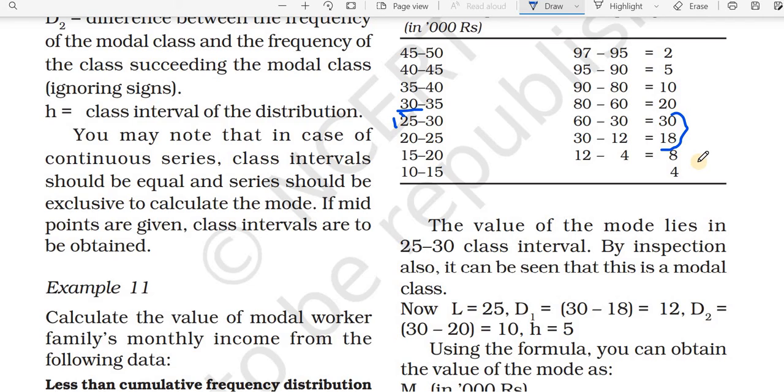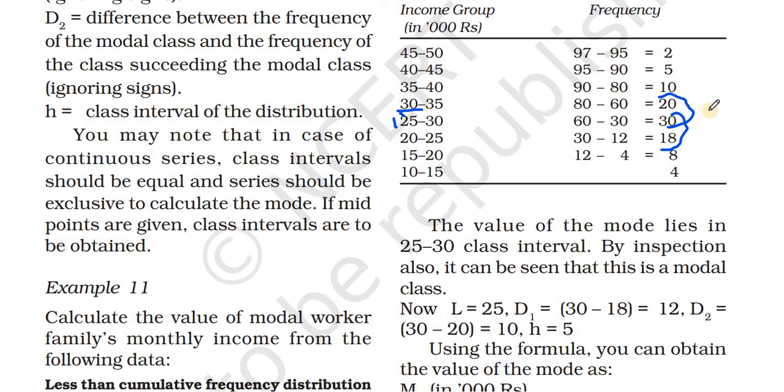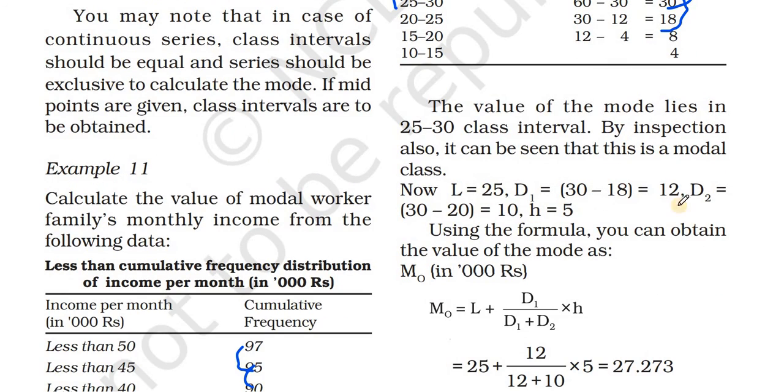Now we need to find the D2. D2 is the difference between the frequency of the modal class and the frequency of the succeeding class. This is the succeeding class. Then 30 minus 20, the answer is 10. Then what is the class interval? It is 5.